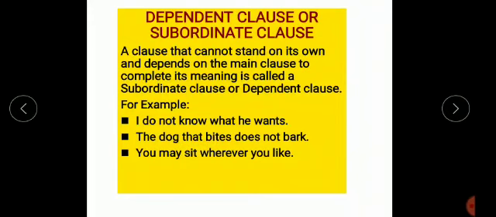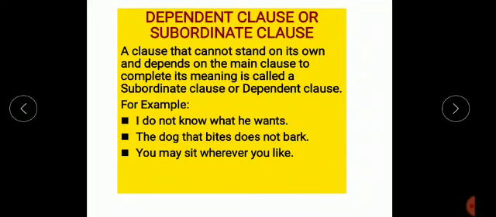In third sentence, you may sit wherever you like. You may sit, this is main clause. Wherever you like, this is subordinate clause. Wherever you like, this clause is totally dependent on this clause.